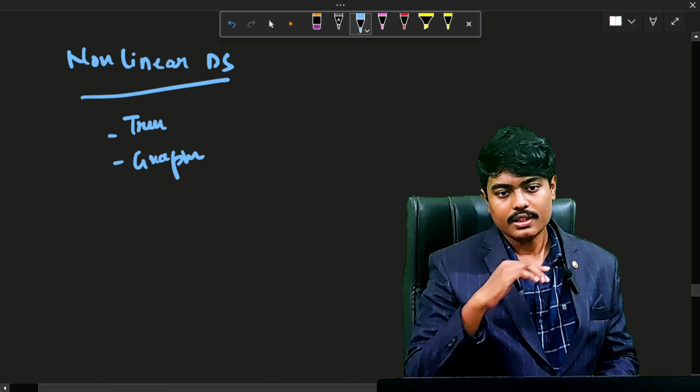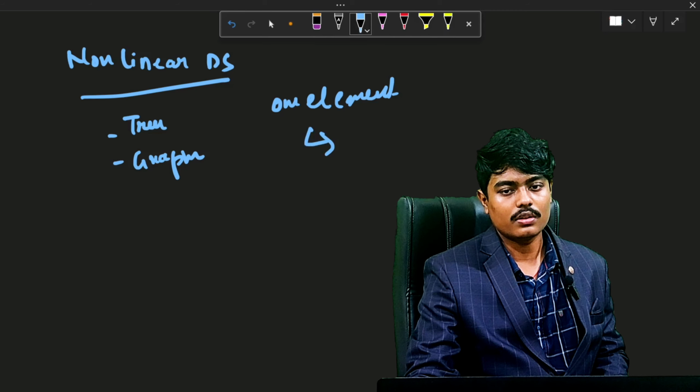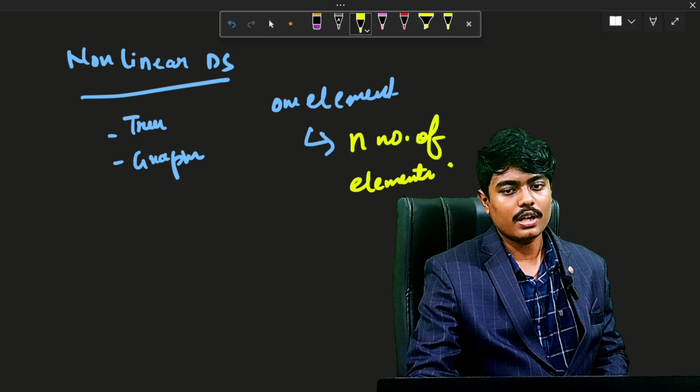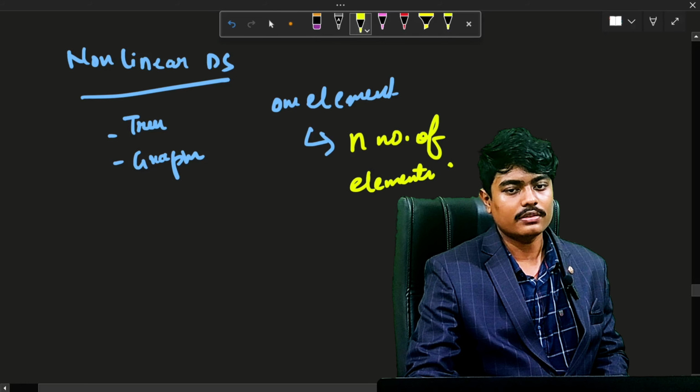When one element is connected to n number of elements, this is different.